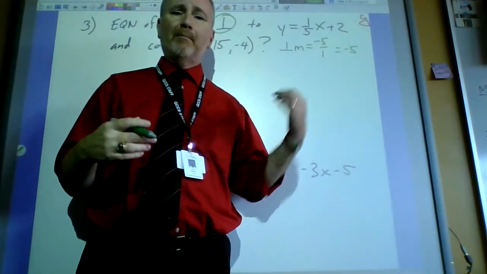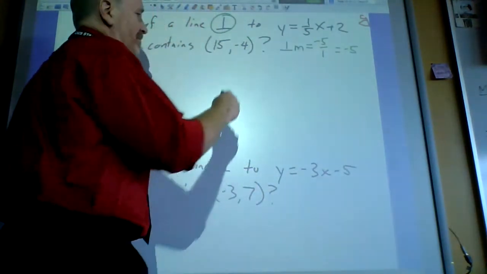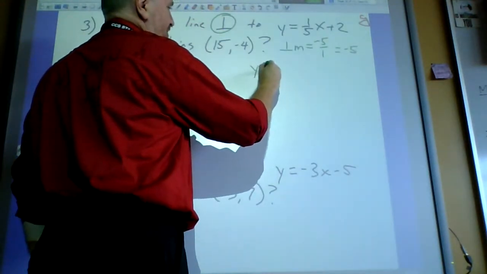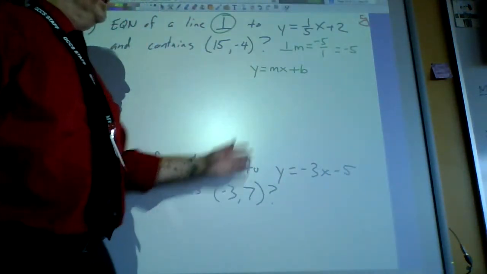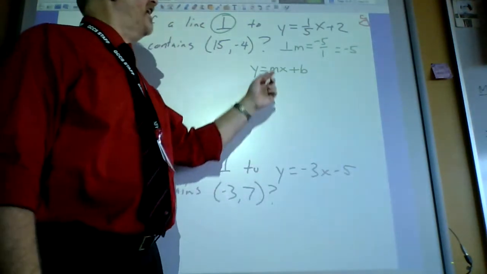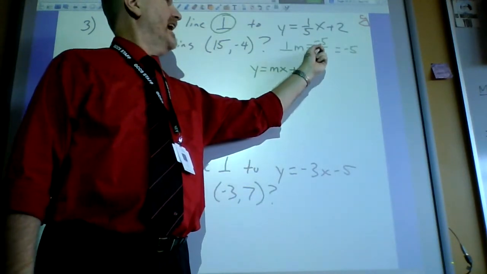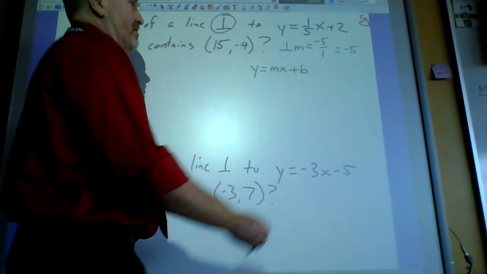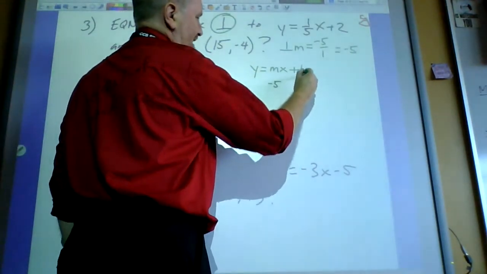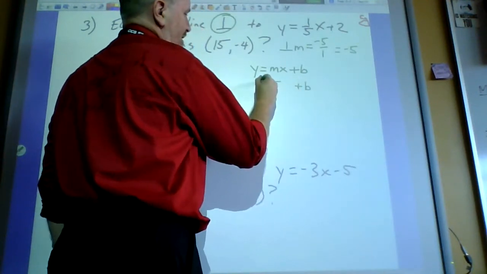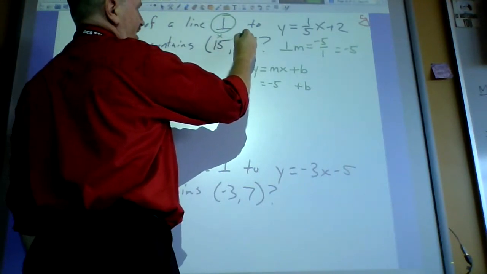And then the rest of the problem is just like we did on the other two. You use that y equals mx plus b. So let's go ahead and do that. I'm going to pretend like you paused and worked on it, and now we're just going to fill in all the information we know. Please be careful. Do not use the 1 over 5 for the slope. Use the negative 5 or negative 5 over 1. I'm going to use the negative 5 because we're going to do a little bit of math here. So let's just go negative 5. I don't know what b is yet. And now I just need an x and a y, and look what they provided, an x and a y.